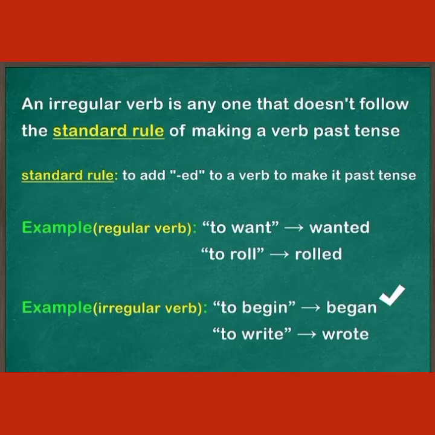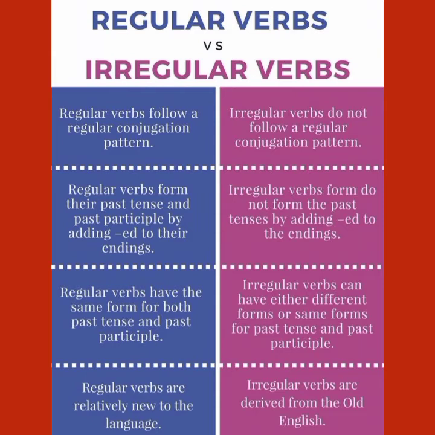Now let's see regular versus irregular verbs for your better understanding. Regular verbs follow a regular conjugation pattern. Irregular verbs do not follow a regular conjugation pattern. Regular verbs form their past tense and past participle by adding ed to their endings, whereas irregular verbs do not form the past tenses by adding ed to the endings.